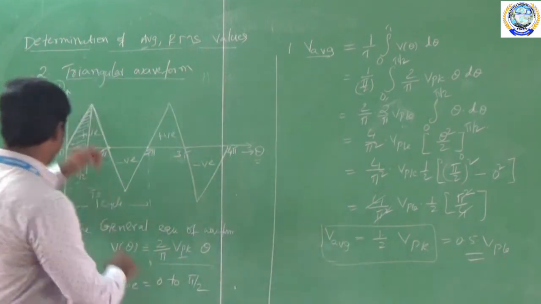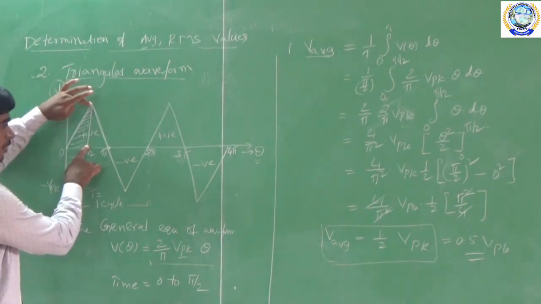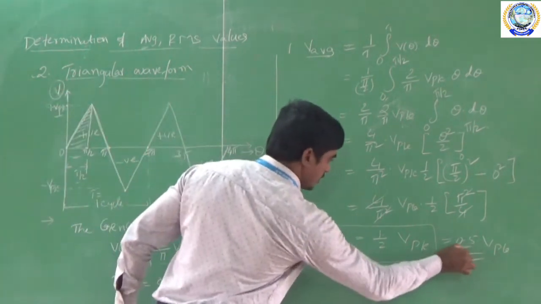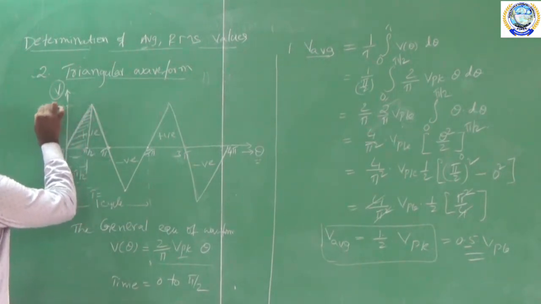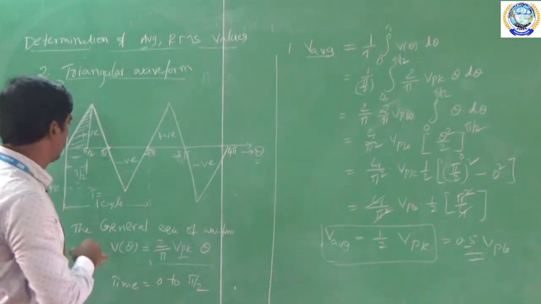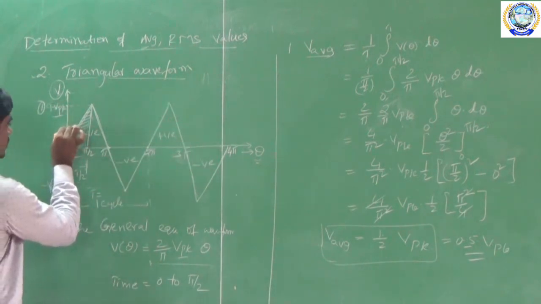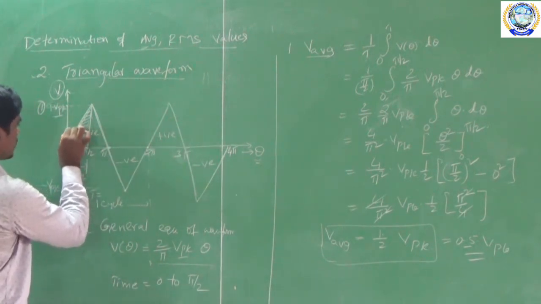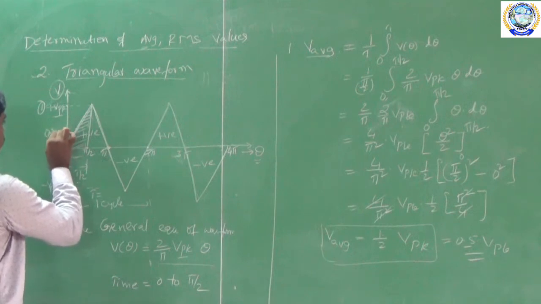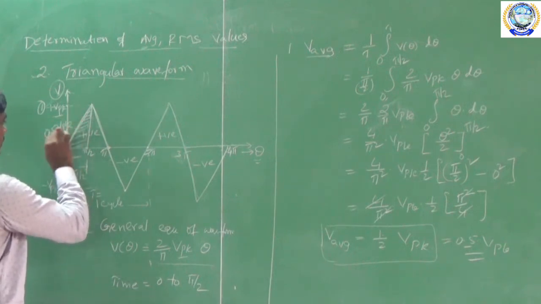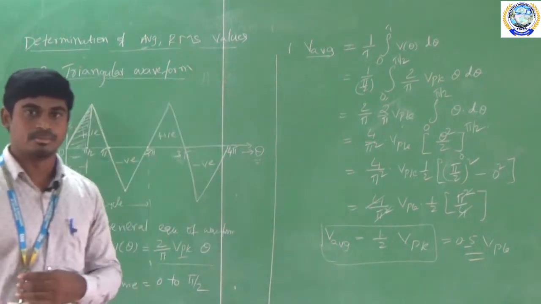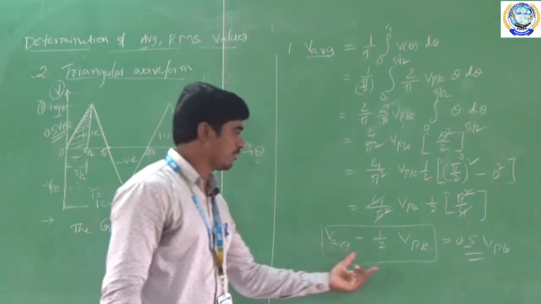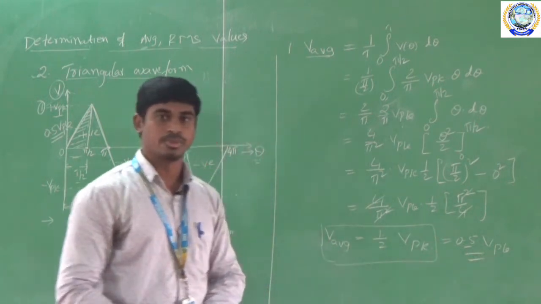So we know that here this is the VPK. VPK 0.5 times means, see here, this is my 0 value. If I take this as a 1 as a magnitude, then what is the value for the V average? 50% of this. So that's why this is 0.5 into VPK. This is the magnitude of the average value for the triangular waveform. Okay. So this is the formula for the V average is equal to 0.5 into VPK.